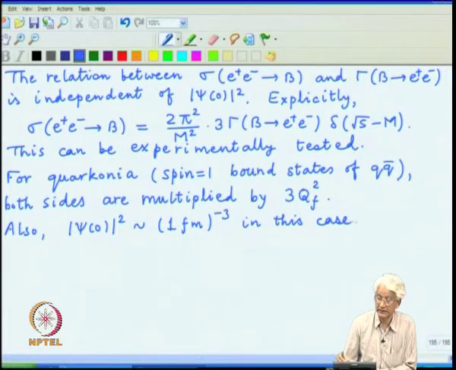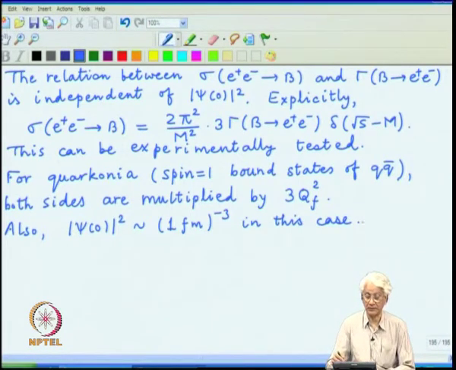So, one has a reasonable idea about what to expect, and that is how many of these processes for production of new quarks were historically searched for.